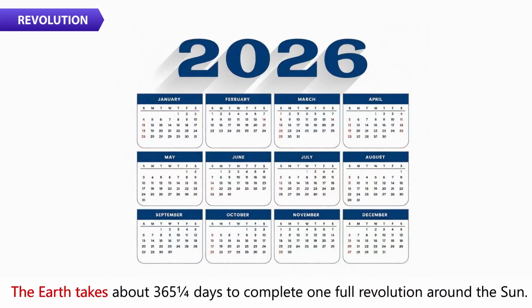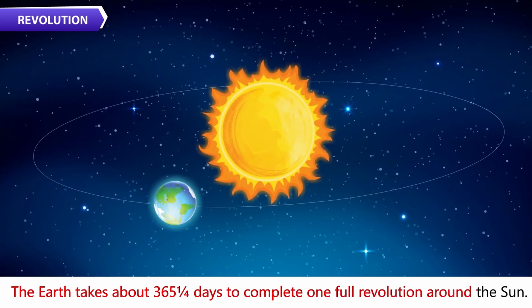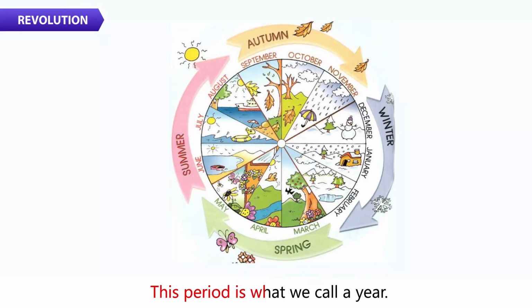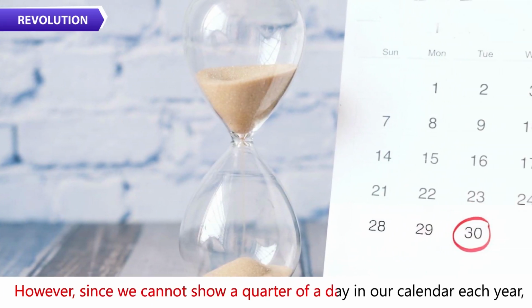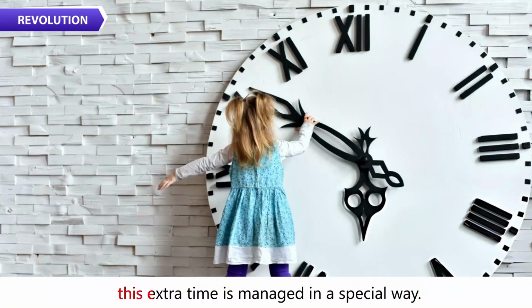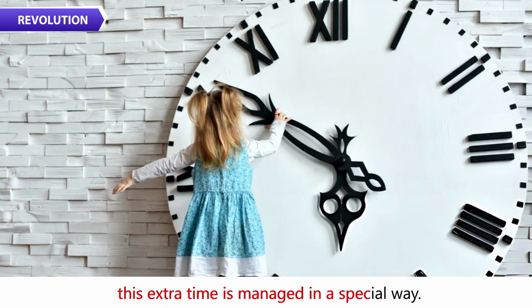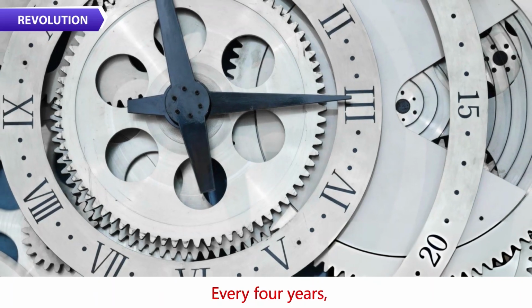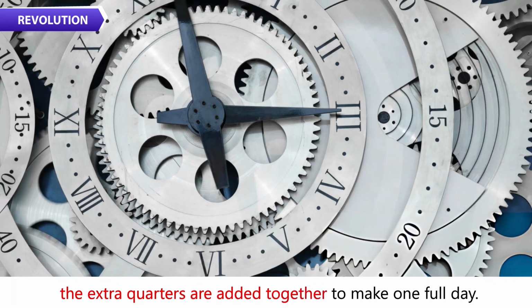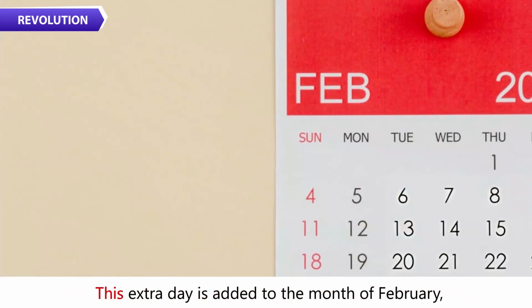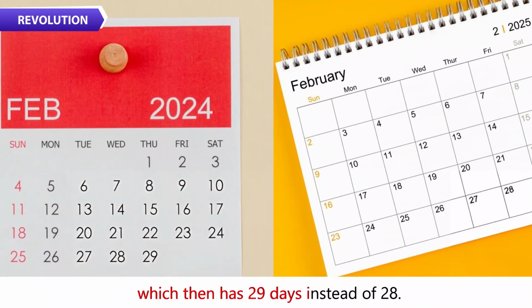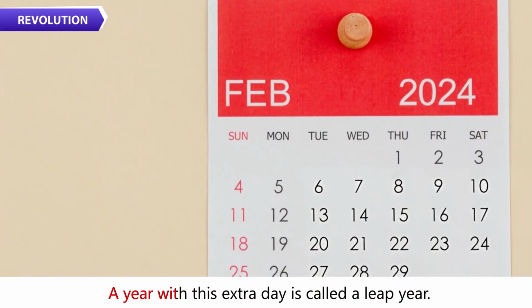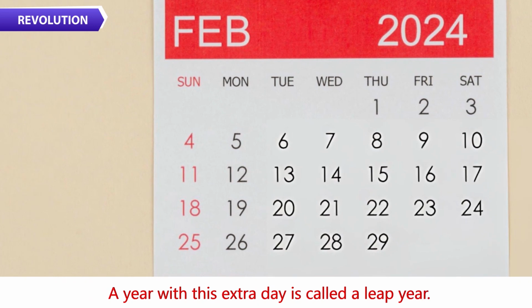The Earth takes about 365 and a quarter days to complete one full revolution around the Sun. This period is what we call a year. However, since we cannot show a quarter of a day in our calendar each year, this extra time is managed in a special way. Every 4 years, the extra quarters are added together to make one full day. This extra day is added to the month of February, which then has 29 days instead of 28. A year with this extra day is called a leap year.